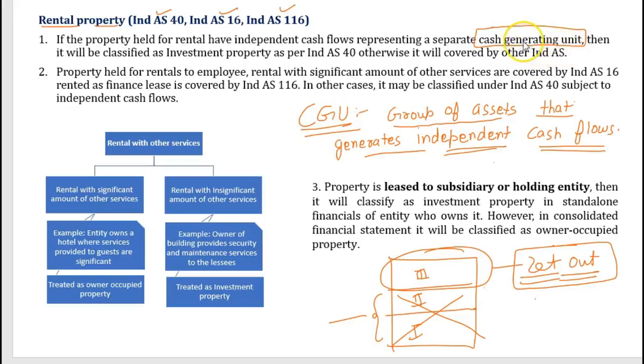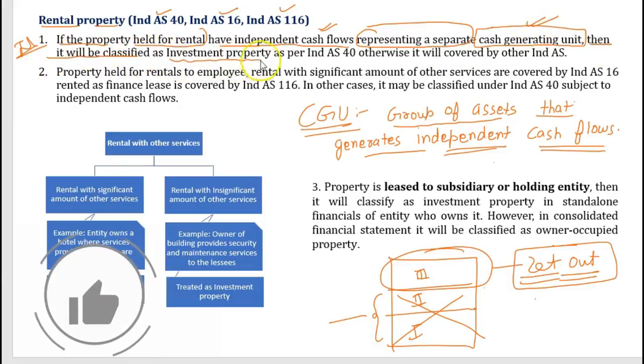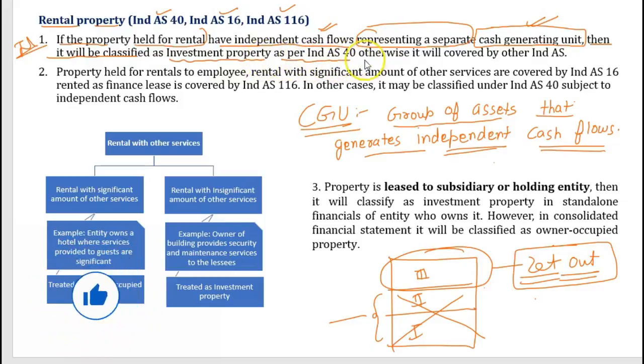Now coming to this point, rental property, the very first point, very important. If the property held for rental has independent cash flows, like in this example the third floor has independent cash flow representing a separate cash generated unit, then it will be classified as investment property as per IND AS 40.